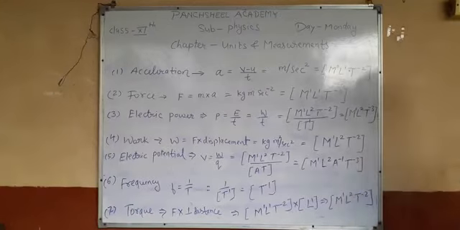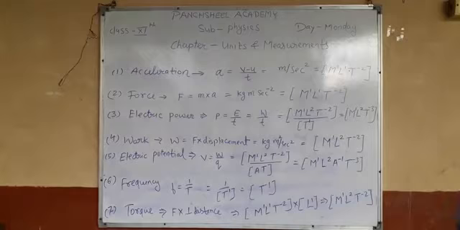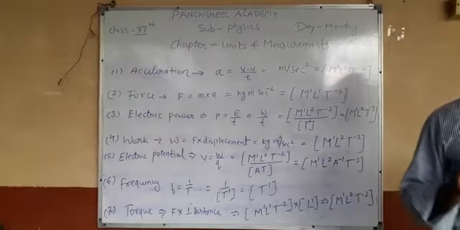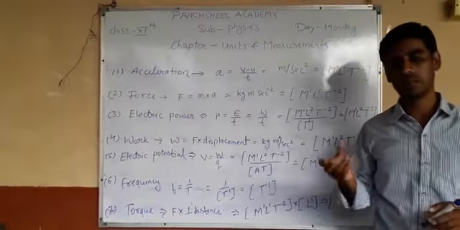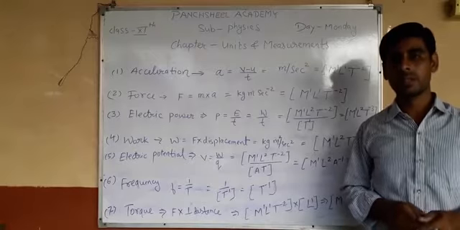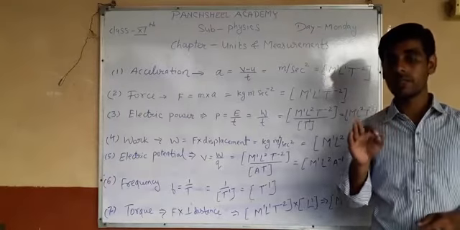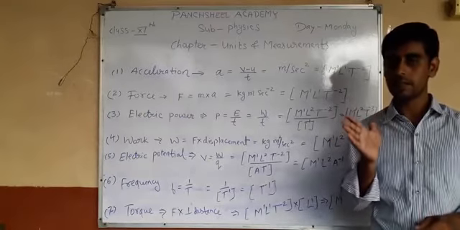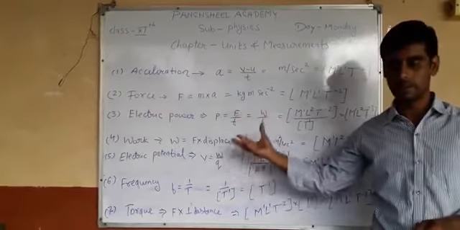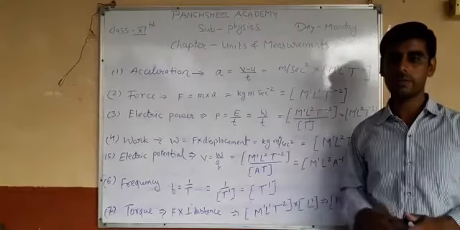Okay, these are a few examples, and in your NCERT book or any reference book, 3 or 4 pages are given of the derived quantities and their dimension formulas.